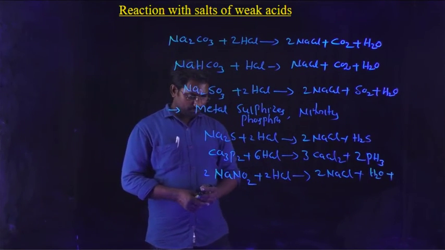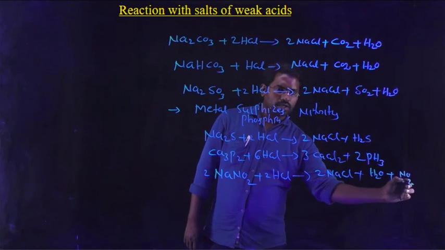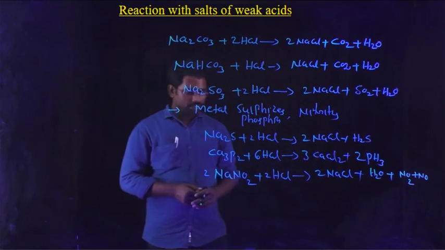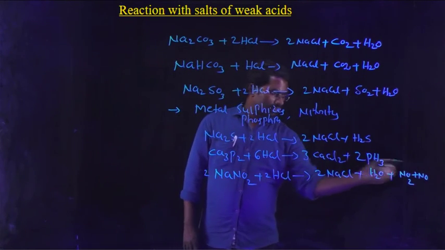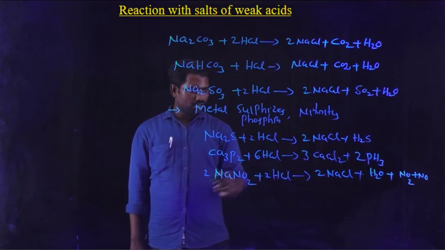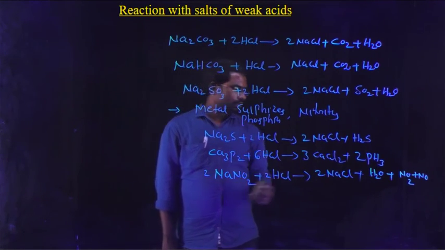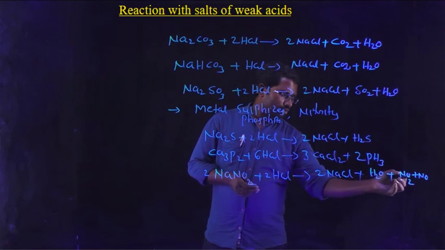And next one here NO2 plus NO. So balance the nitrogen atoms. 2 nitrogen atoms, 2N. Here N. What about oxygens? Here 2 times 2 is 4 oxygens on the left side. What about oxygen atoms on the right side? Here 1, 2 plus 1, 3, 4.